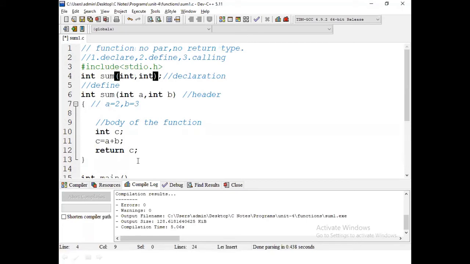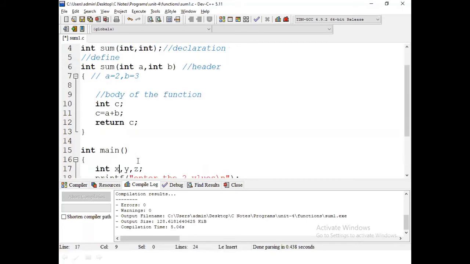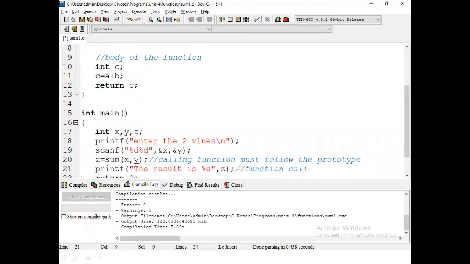Two parameters. What are the two types? Integer. If all conditions are satisfied, then only the function call is executed properly. That returns some integer constant, which is stored in z. Then we can print the z value.